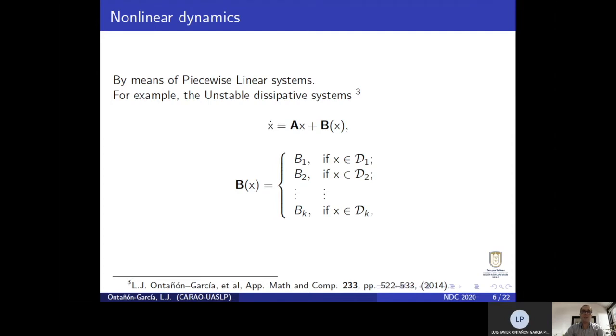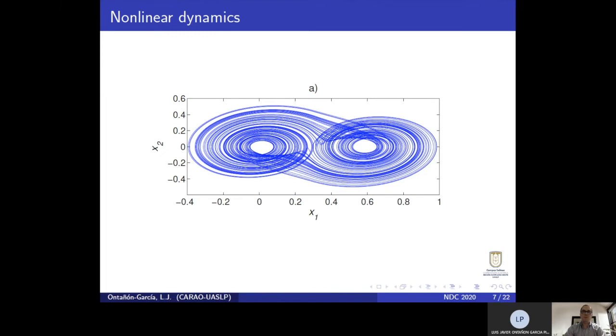These domains will be visited regarding the value of one of their parameters. If the piecewise vector B is designed properly, the resulting trajectory of the system will present chaotic behavior, as this double scroll presented here.